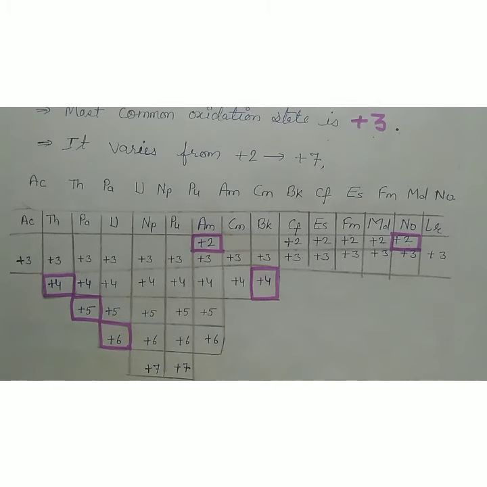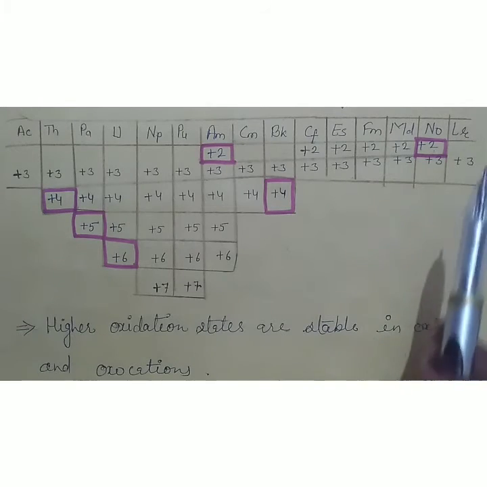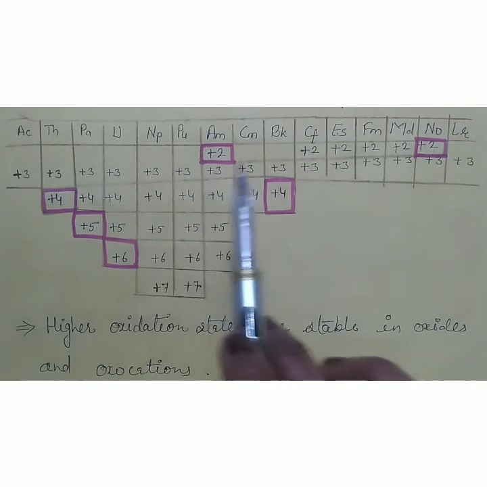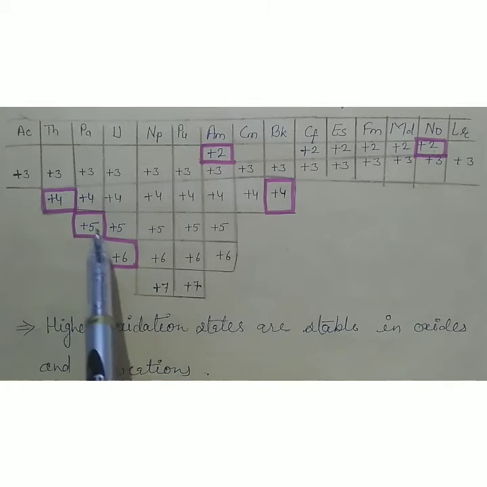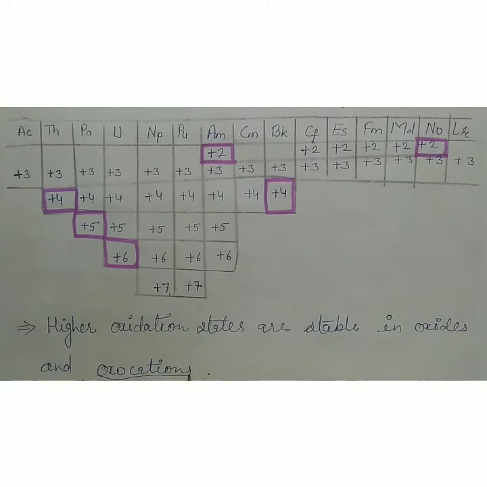Okay, from actinium to lawrencium, the most common oxidation state is +3. As unpaired electrons increase, the highest oxidation state also increases, just like d-block elements. But the higher oxidation states are only stable in oxides or oxocations. That is the main difference. Oxocations are also possible in actinides, which is impossible in lanthanides.